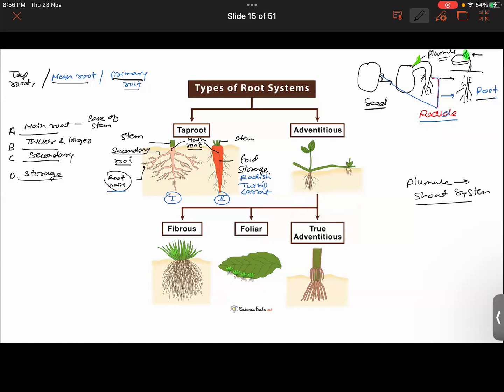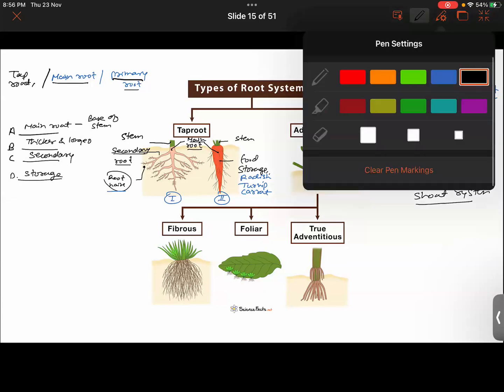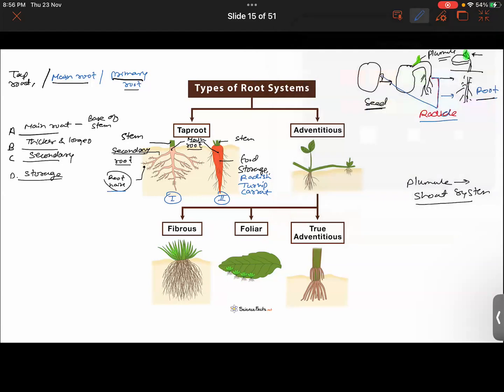Is that much clear to all of you or not? Please do let me know. Yes, sir, it's clear. It's a general observation. If you were to plant a moong seed, everyone understands what a moong seed is, right? When a moong seed is germinating, you see two different sets of tissues growing out of it. There will be one white tissue growing out, that will be the radical. Then a greenish tissue will grow out of the soil.